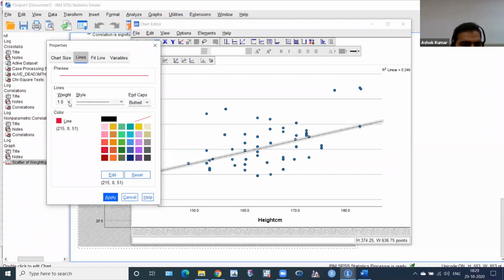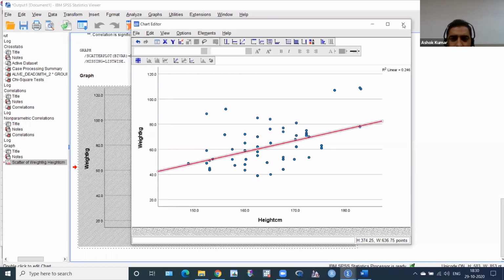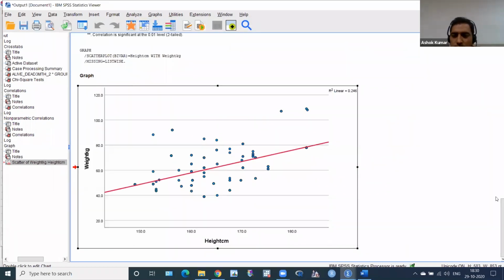I want to increase the weight. So this is around 2. I want to increase the width of the line and then apply. Click apply, click here, red will come, and on weight I have to select 2 point and then apply. You can see, okay, very good. It's a very good result. I can save all these results. This is a scatter plot, a very beautiful plot I got. I'm very happy with this.